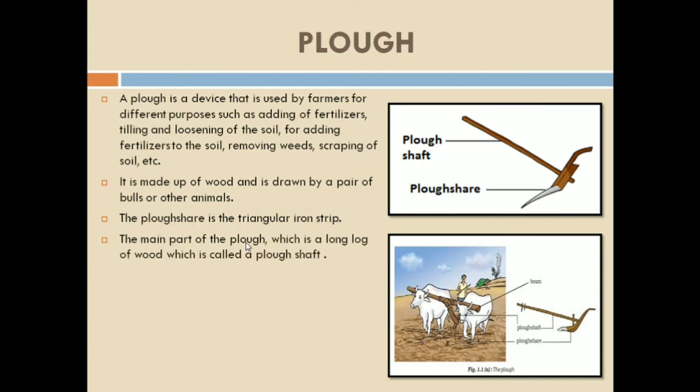The main part of the plow is a long log of wood, which is called the plow shaft. Now again observe the picture. This is a long log of wood, the main part of the plow. It is known as the plow shaft. Here the farmer holds the plow at this point, right? That means the plow shaft is being used for holding the plow.